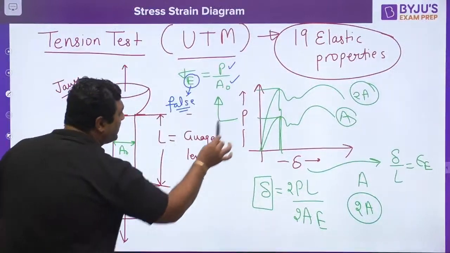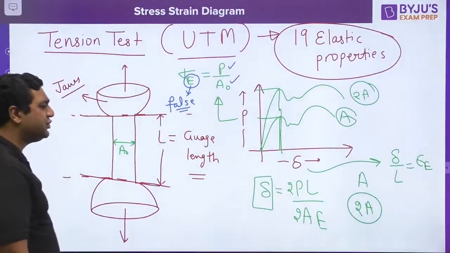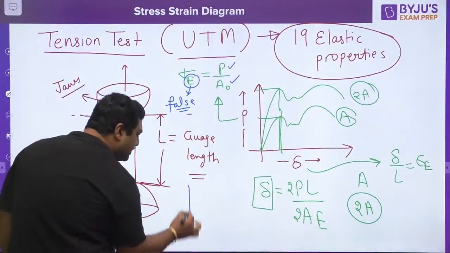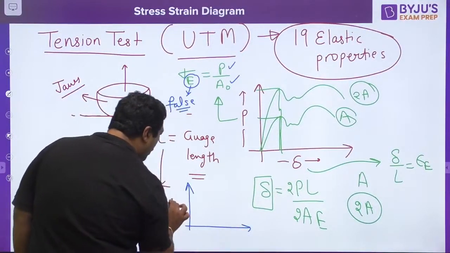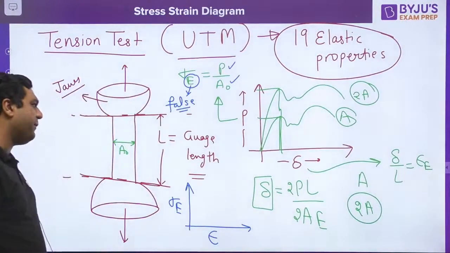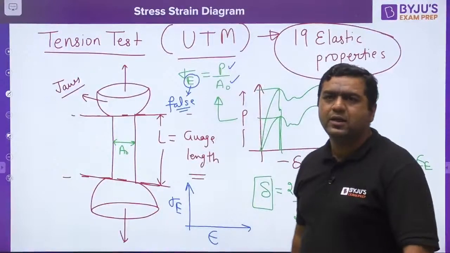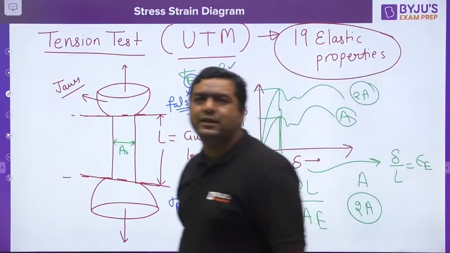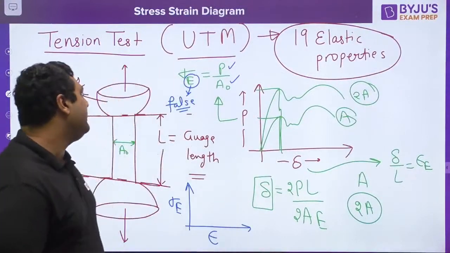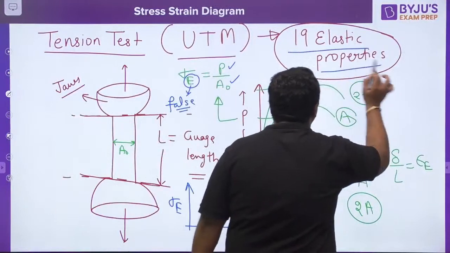So when we are talking about this, load was replaced by engineering stress, delta was replaced by engineering strain. So when it becomes stress strain diagram, my dear, now whatever be the area, whatever be the length, it is independent of that. My dear, I would like to tell you that this is a standard experiment, where we are going to get 19 elastic properties.